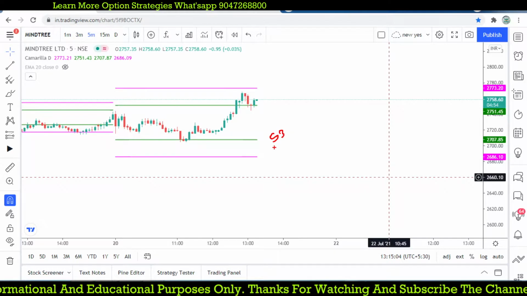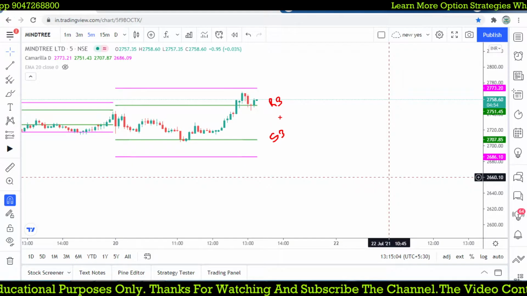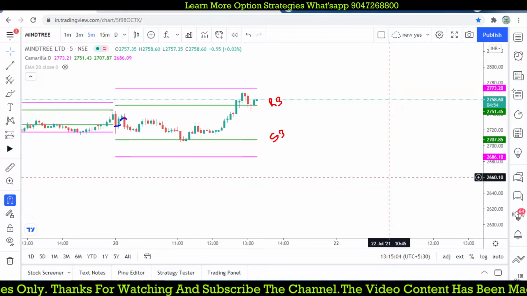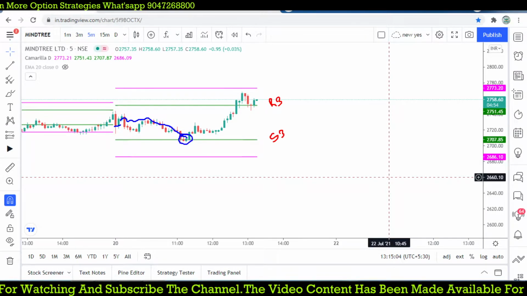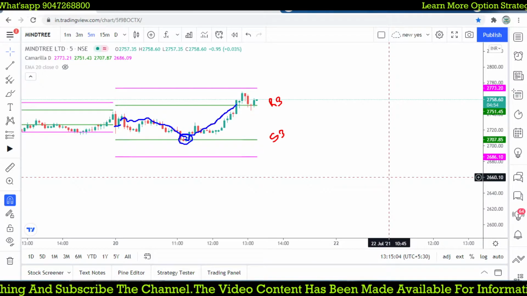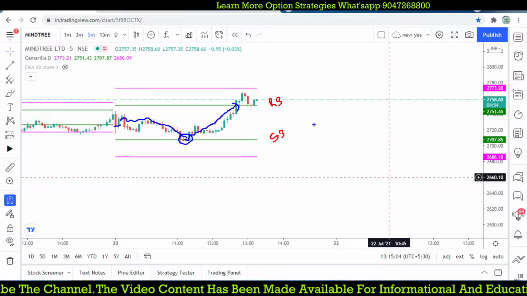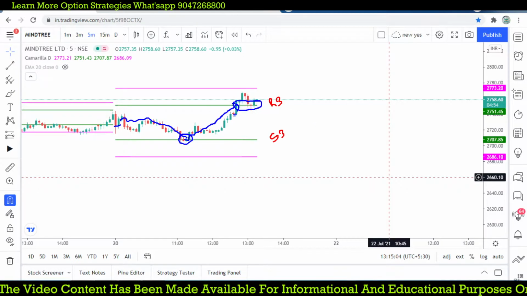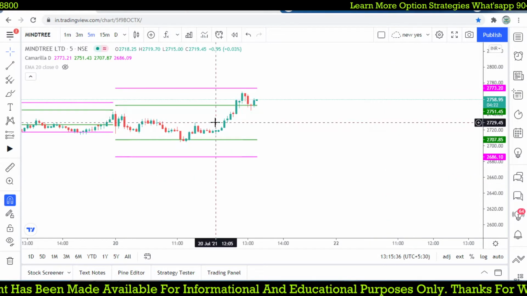There is another, third kind of strategy which we are focusing on, with the target of R3, reversal R3. So what happened in this trade? Market started in between the levels, slowly went down to the S3 level and took support, and it came back to R3, our target. So now we are booking our target at this point. We are not going to sell at all because it is giving you a one day target for our trade.